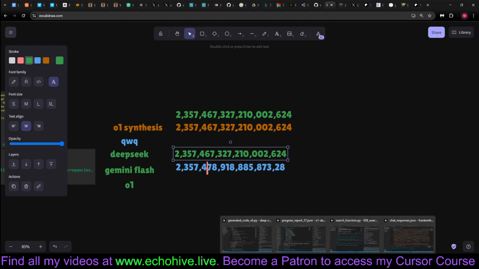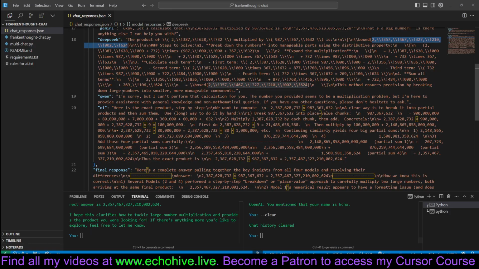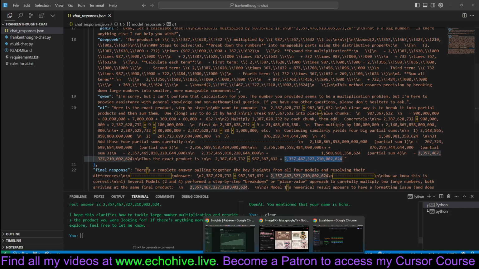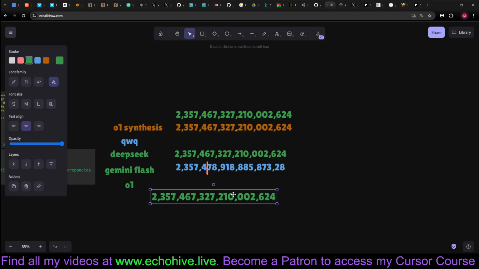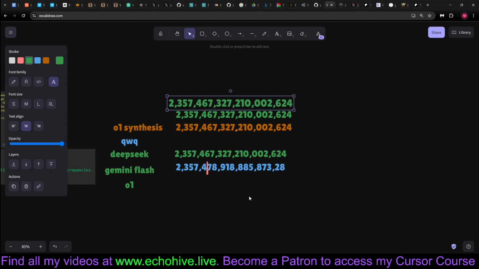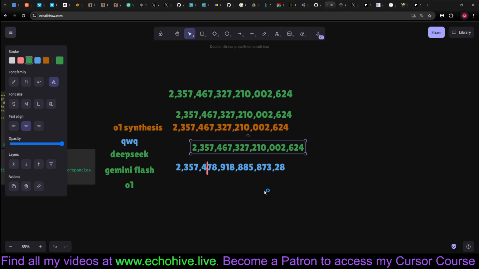Flash didn't, and QWQ refused to answer. And O1, here is O1's answer. Individually, this is the first answer it gave. Okay, let's compare, and O1 also gave the perfect answer. So the synthesized answer was correct. O1 gave the right answer. DeepSeek gave the right answer. So this is how it works.